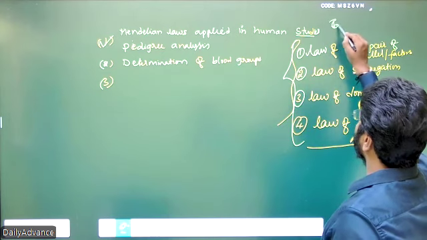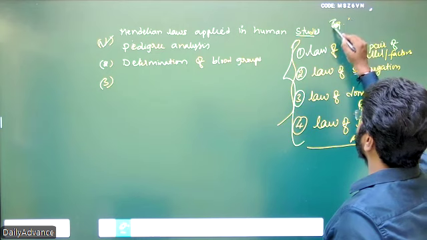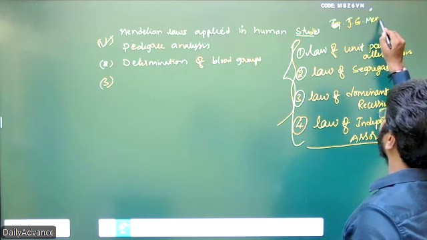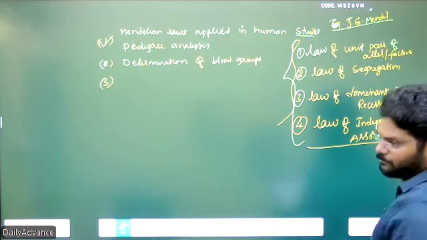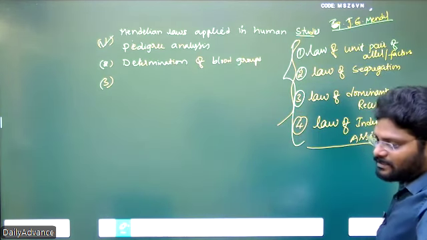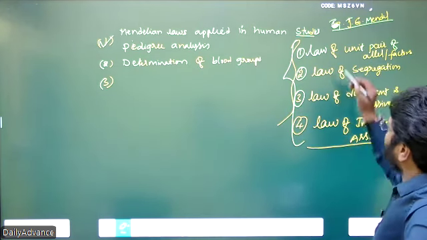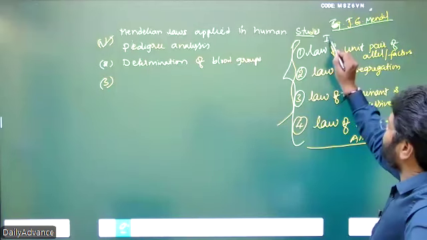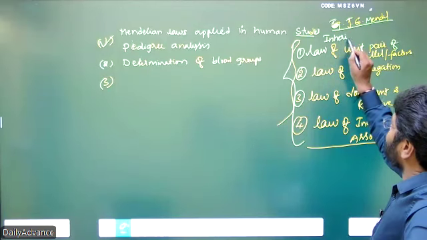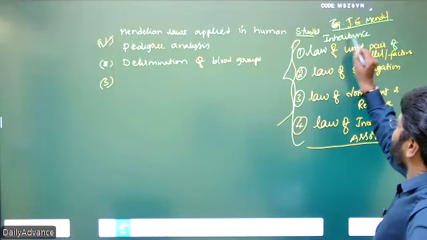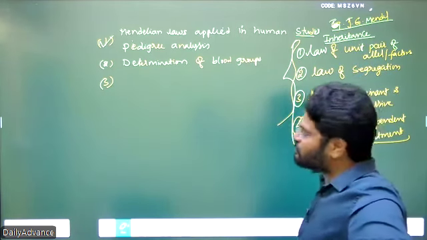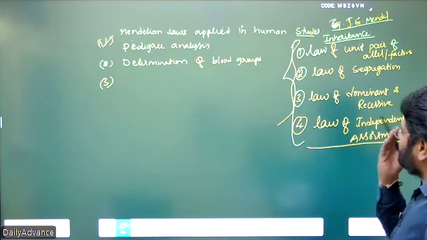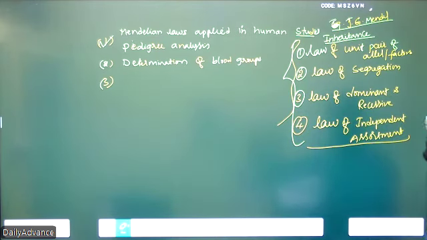So George Gregor Mendel was called the father of genetics. Why? Because he gave the various laws associated with the inheritance pattern from parents to offspring, the inheritance of the traits, the inheritance of the characters. So this is the basis for modern genetics. That's why he is called the father of modern genetics.